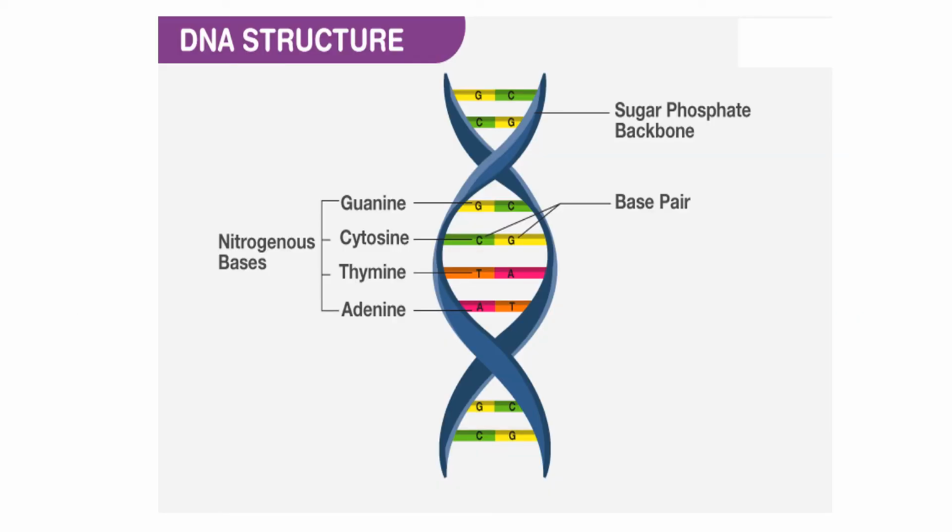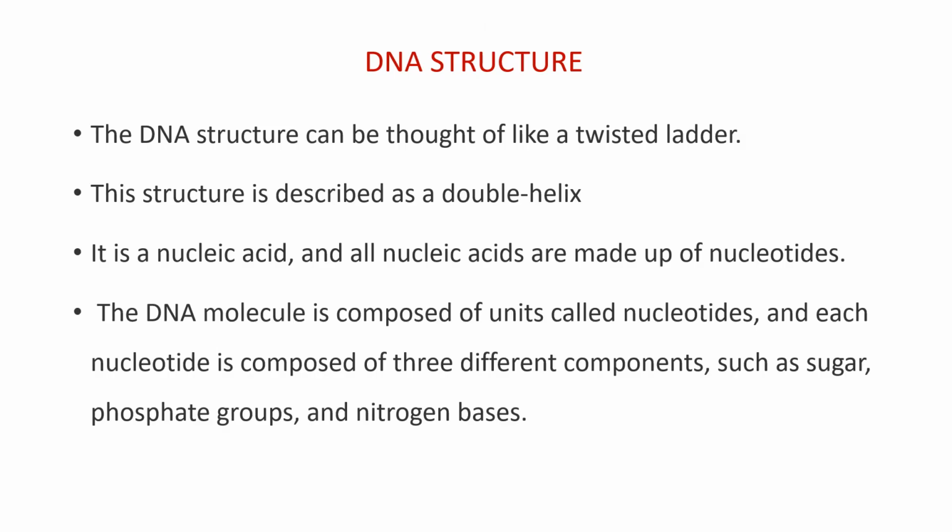This is the structure of DNA. It contains a sugar phosphate backbone and nitrogenous bases. The DNA structure is like a twisted ladder. This structure is described as a double helix. DNA is a nucleic acid and all nucleic acids are made up of nucleotides. The DNA molecule is composed of units called nucleotides and each nucleotide is composed of three different components: sugar, phosphate groups and nitrogen bases.